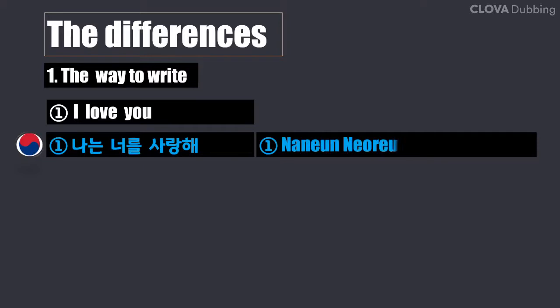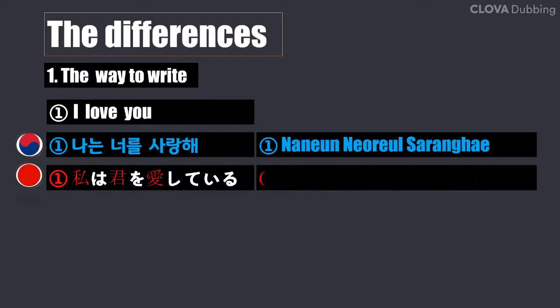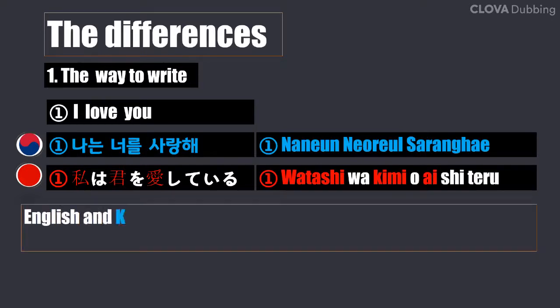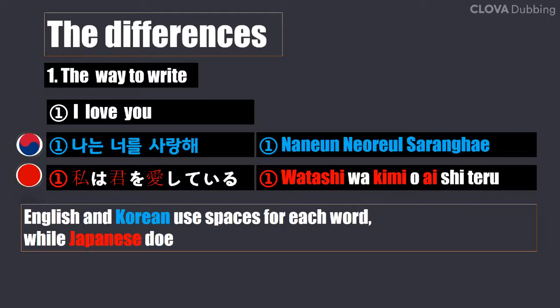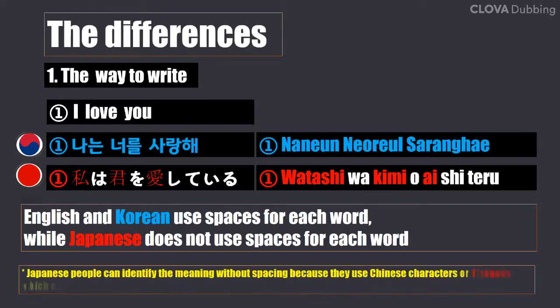나는 너를 사랑해. 私は君を愛している。 The white letters in Japanese are hiragana, and the red letters are Chinese characters. English and Korean use spaces for each word, while Japanese does not. Japanese people can identify the meaning without spacing because they use Chinese characters, or hiragana, which can produce Japanese unique sounds at the same time.